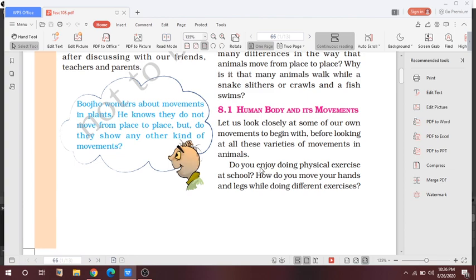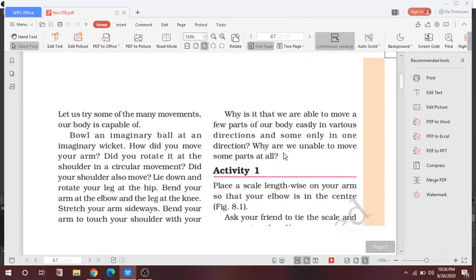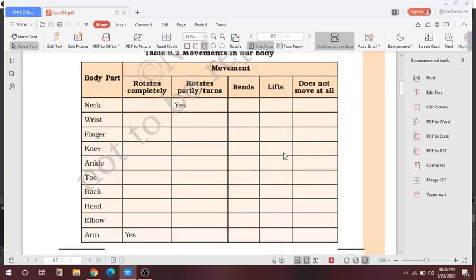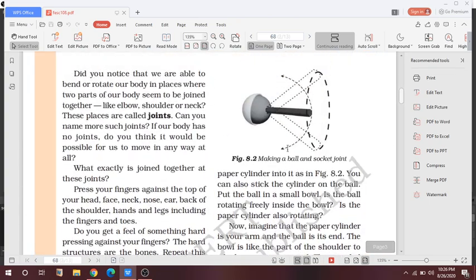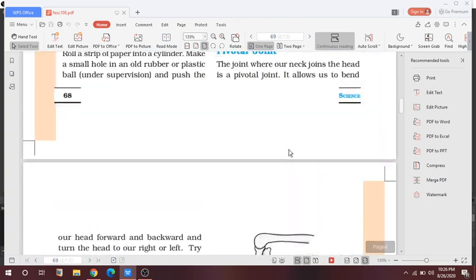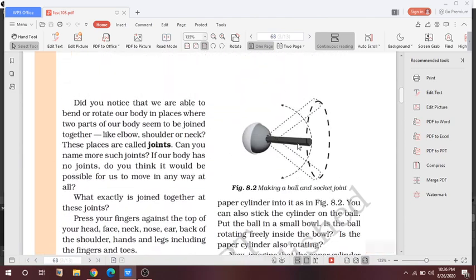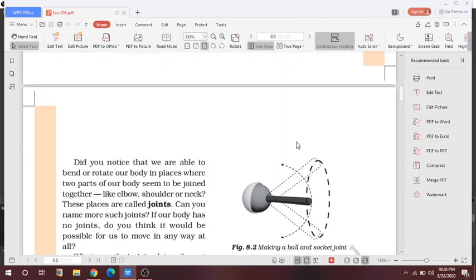First of all, what are muscles? Muscles are the parts of the body that help in bringing about movement, and muscles may be attached to the bones in humans or may work alone.